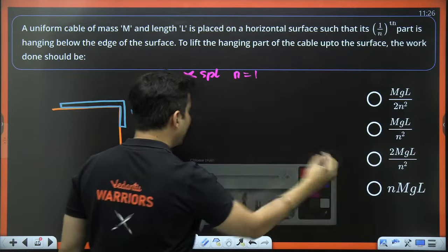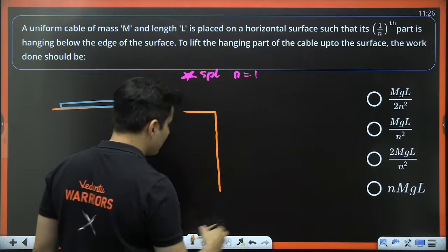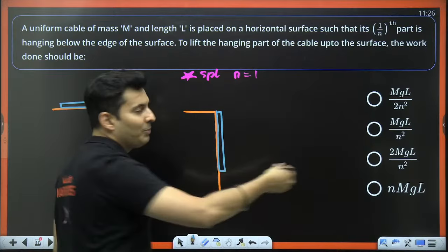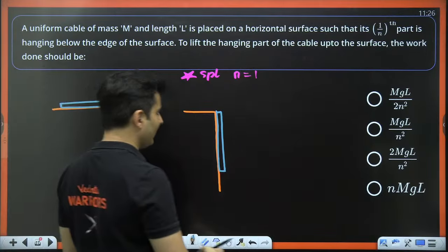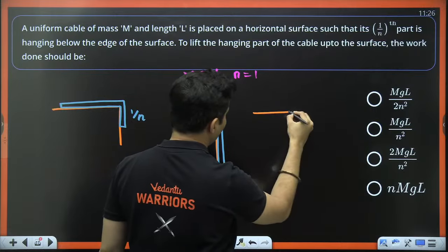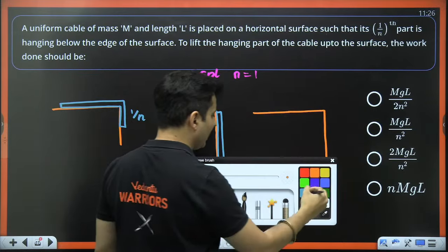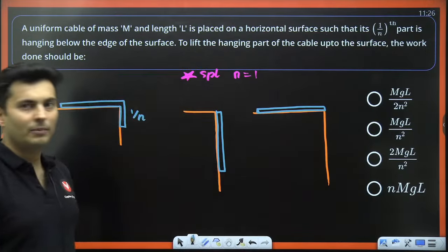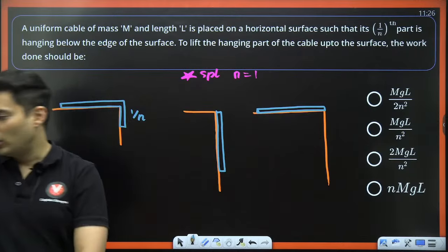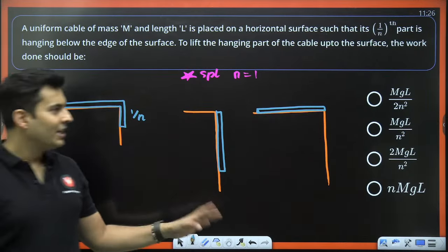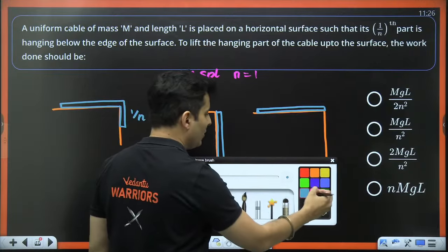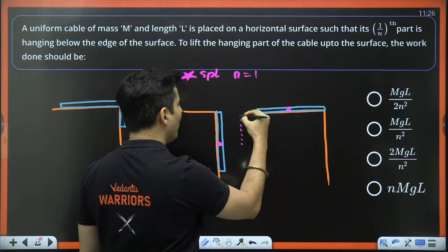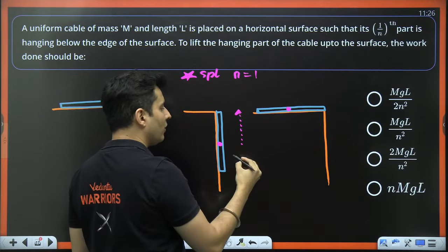That means the entire rope is hanging, because if n is 1/1th part, that means the entire rope is hanging, and then after some time you want to bring the entire rope onto the table. That is the catch, or that is the problem now. You want to bring the entire rope onto the table. Is that right? So in this special case, can you see that the center of mass was here, it has been brought over here. How much is the height difference of the center of mass?